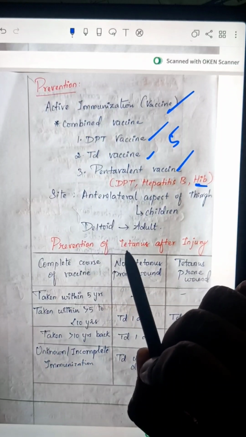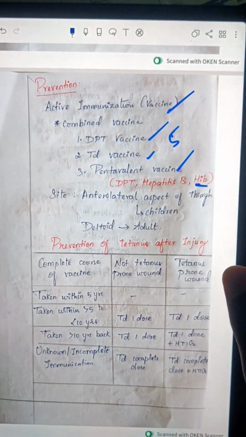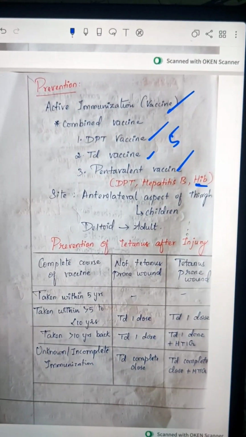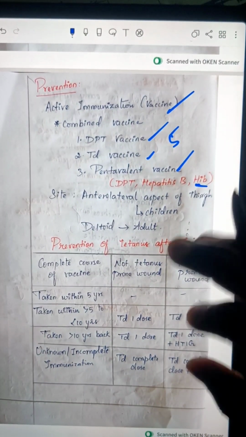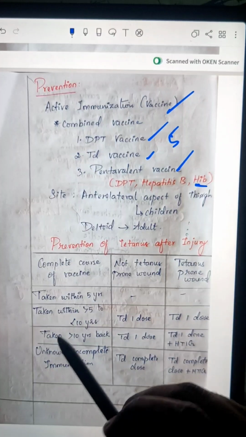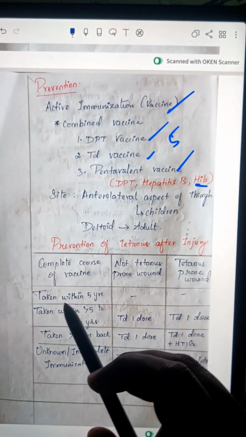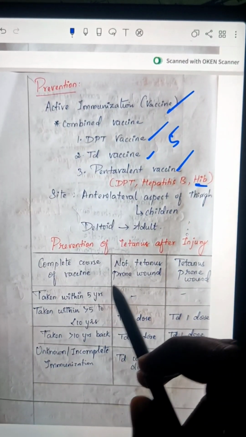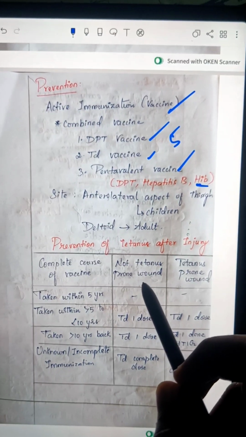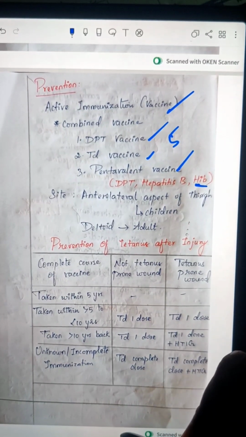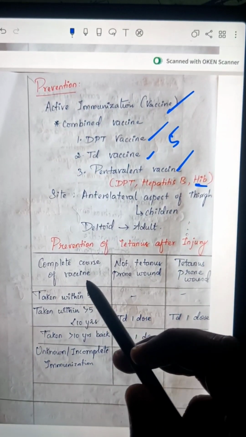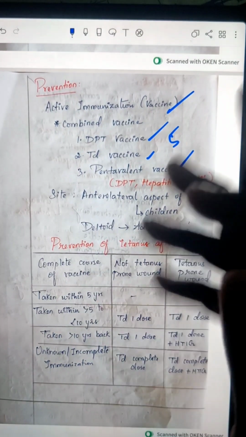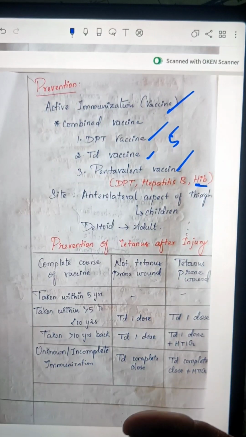Okay, prevention of tetanus after injury. We got an injury, how do we prevent tetanus? They have given a tabular column, we are going to see it now. Okay, a complete course of vaccination taken within 5 years. The wound is not tetanus prone means this column, and the wound is tetanus prone means this column. Okay, let me explain. Complete course of vaccine taken within 5 years: the patient has had vaccination within the last 5 years after injury.